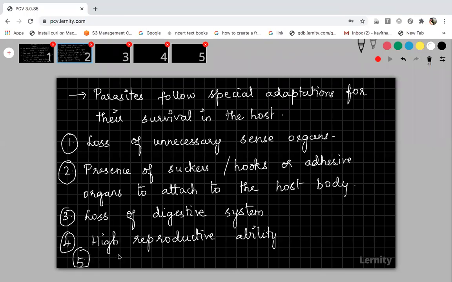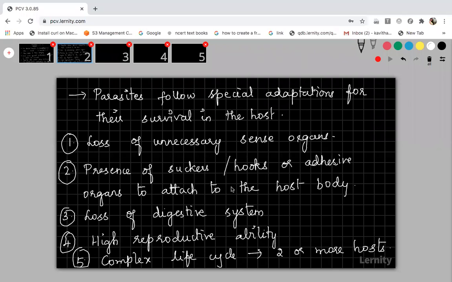And then you can say the parasites will have a complex life cycle. So what do you mean by complex life cycle? Having 2 or more hosts. While studying Plasmodium in Human Health and Disease, do you remember? While studying the microorganisms, we studied that some are monogenetic and some are digenetic. Plasmodium is digenetic because it undergoes partial life cycle in the mosquito body and partial life cycle in the human body. That is asexual reproduction in human and sexual reproduction in mosquito. So in this way, if they have 2 or more hosts, then you can call that organism as having a complex life cycle.